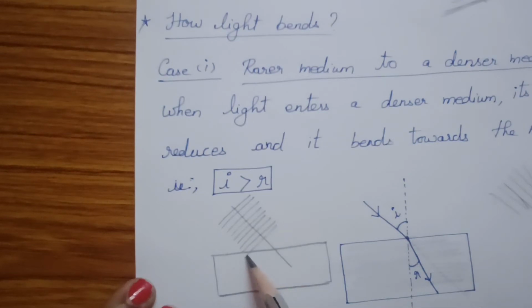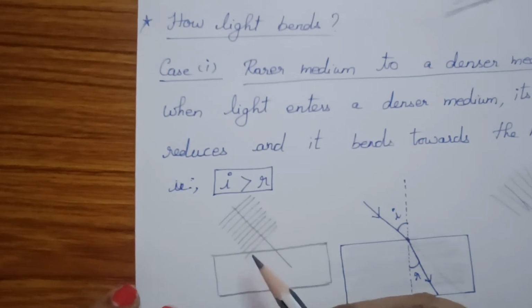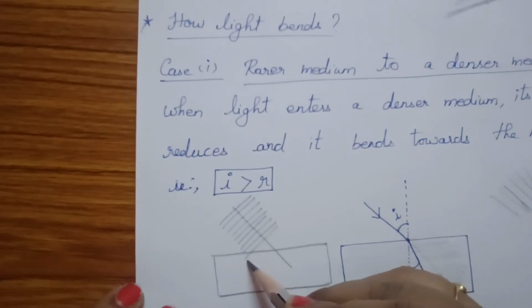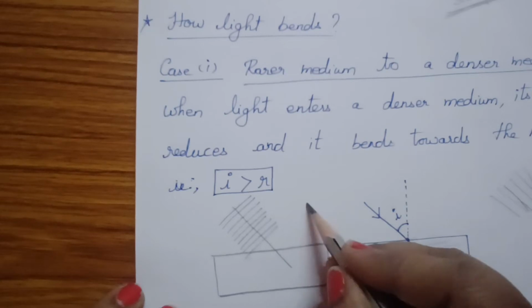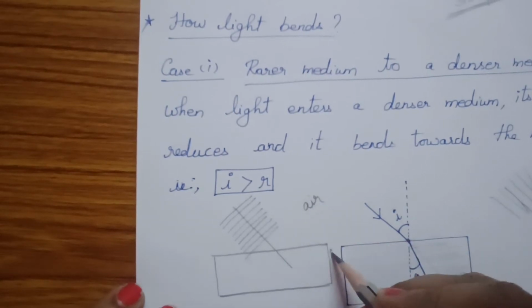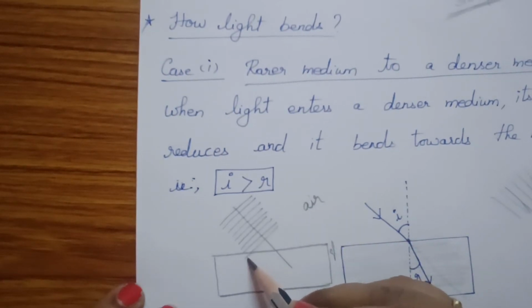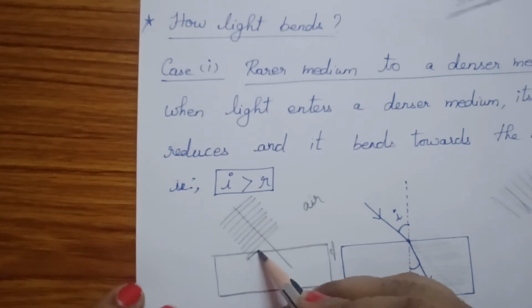First take this. Here it enters the denser medium, so its speed has reduced and it will travel very slowly. But here it is still in the rarer medium. For example, this is air, this is glass. So the waves will be like this.